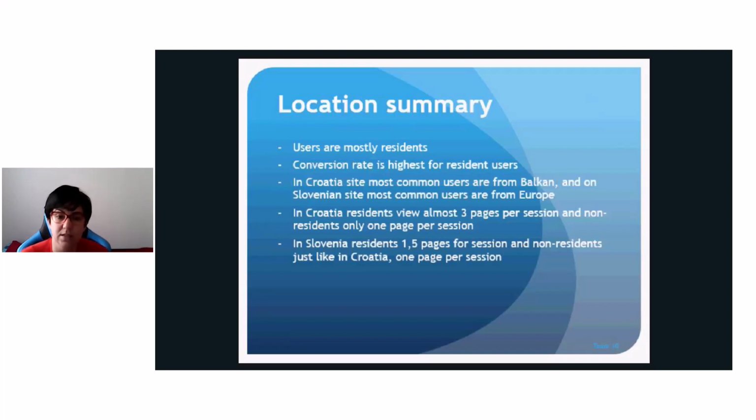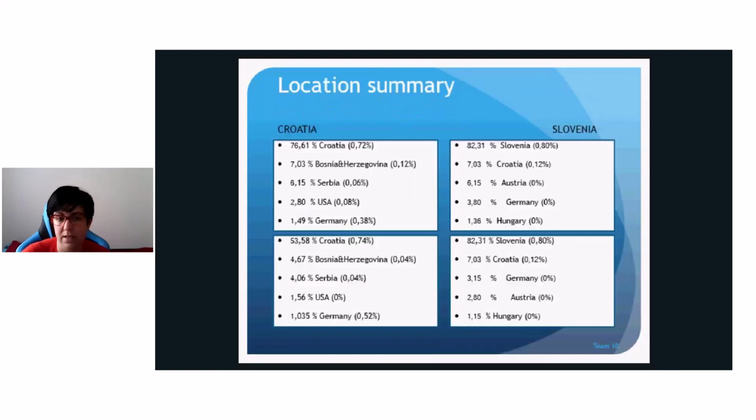For the Croatian site, the most common users other than residents are from the Balkans, and on the Slovenian site, the most common users are from Europe. We can see that on the Croatian site we have Bosnia and Herzegovina and Serbia residents in second and third place, and on the Slovenian site we have Croatians and Austrians, and in February Croatians and Germans.